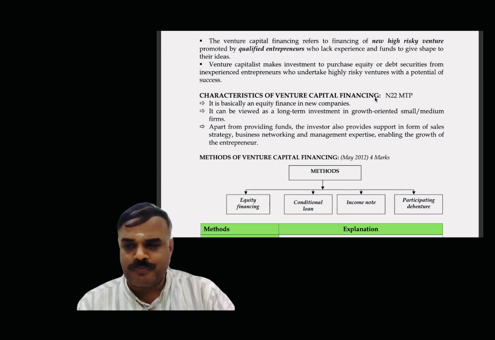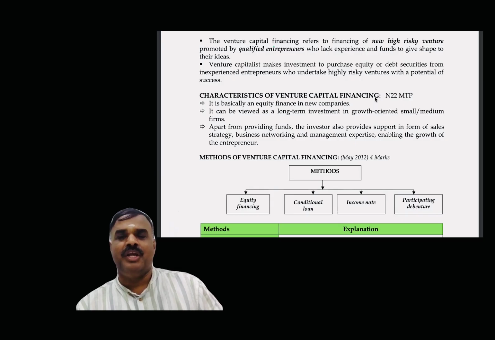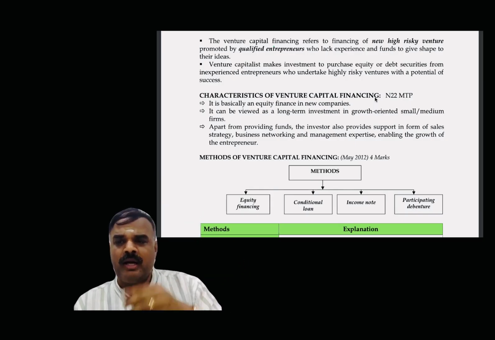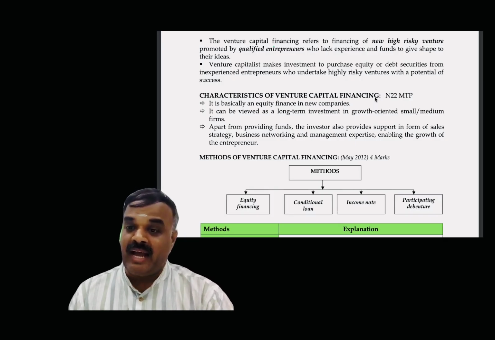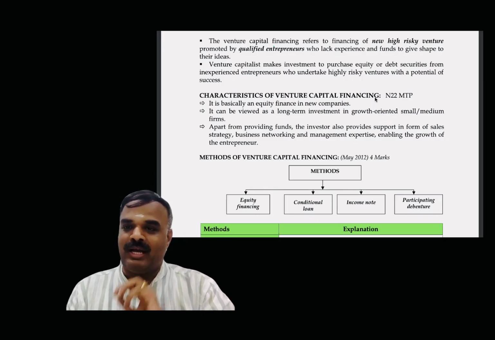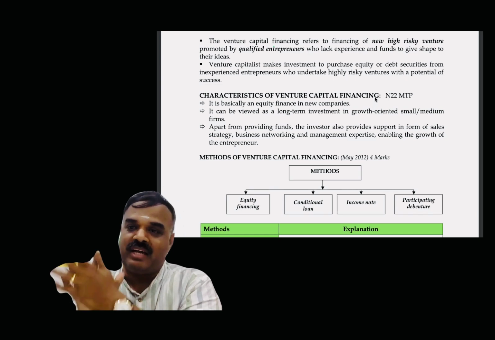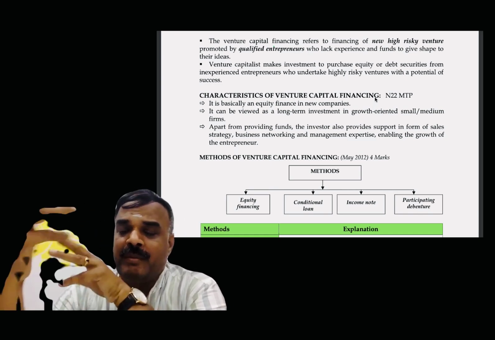Then conditional loan. What is called conditional loan? If it is given to you as a loan, the lender will get only a fixed rate. Am I right or not? Interest is a fixed rate. But I may earn more and more profit once the product has been created. Then I can get more profit. Am I right or not? So he may have the conditional loan.